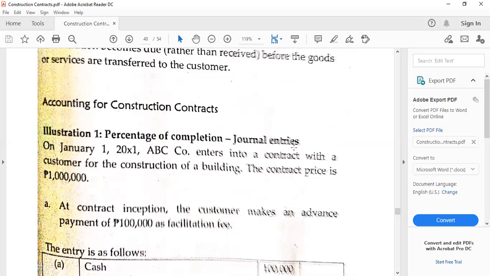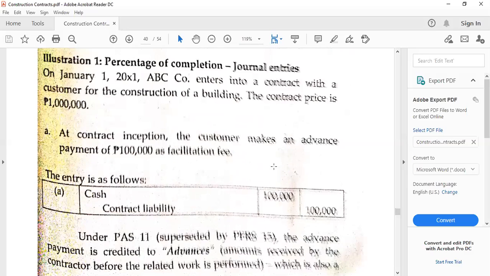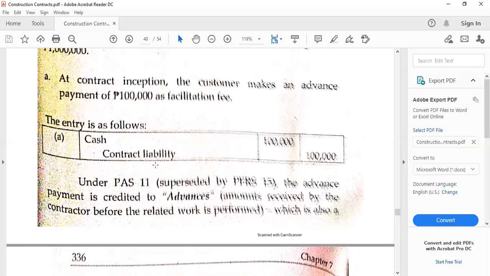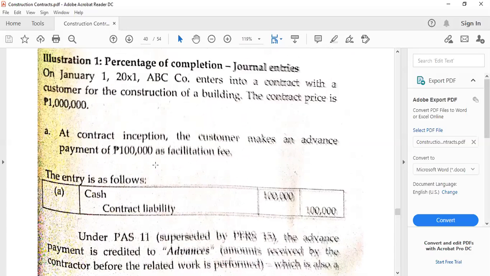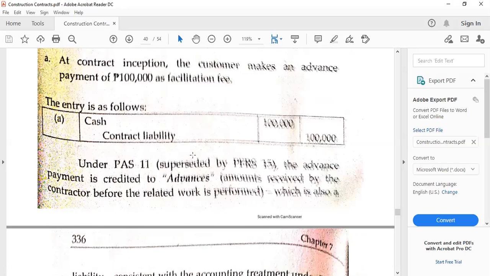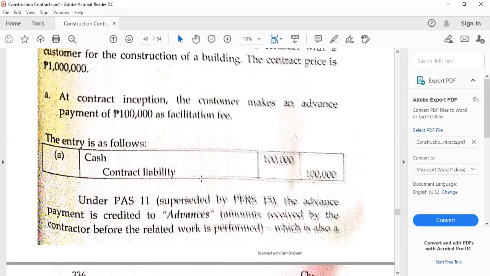Okay, so to proceed, we have the accounting for construction contracts, and these are now on the journal entries. The contract price is 1 million. ABC is the company. When the company received 100,000, we will have to credit contract liability, because this is for the construction of a building and we received an advanced payment. All right, so we can also make use of advances from customers.